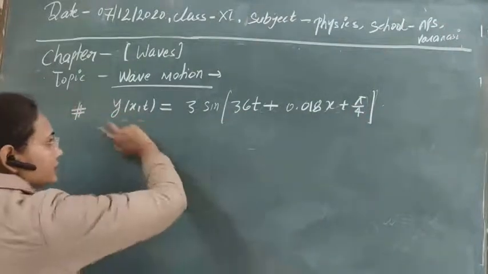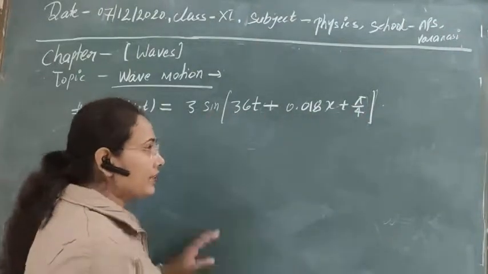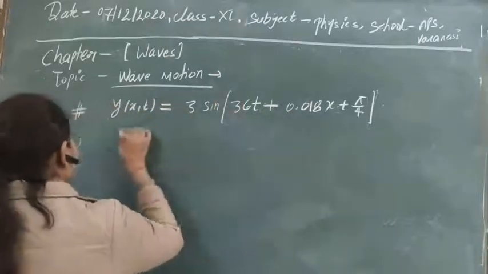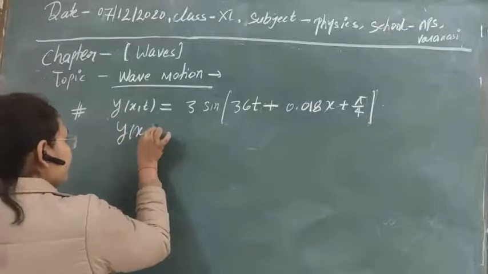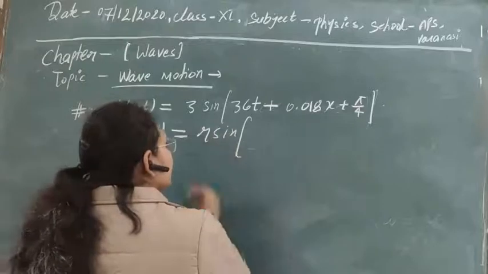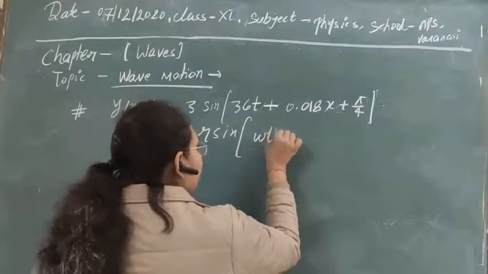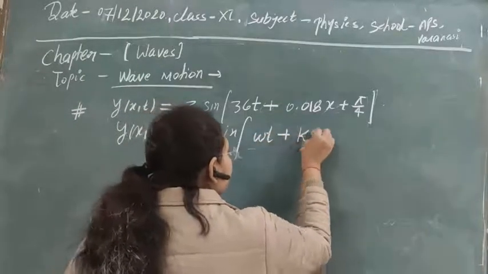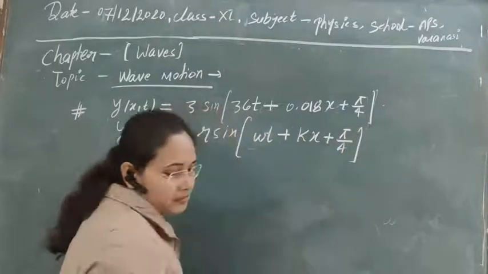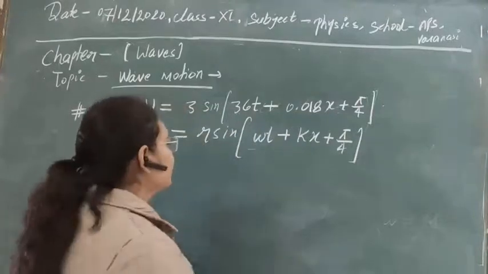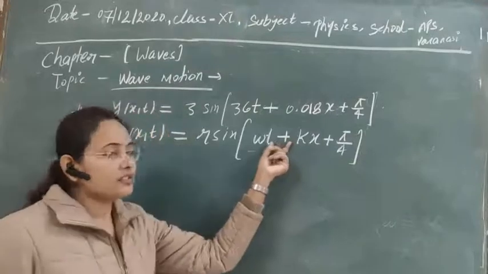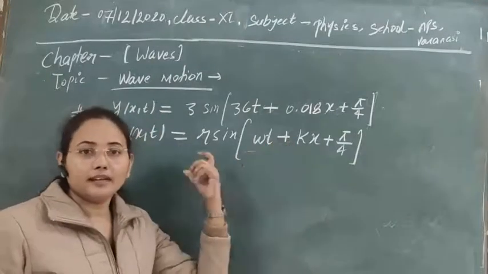So first of all let's compare this wave equation that is written here with the standard wave equation. We have the wave equation y = r sin(ωt + kx + φ). If there is a plus sign here, it means that the wave is in the negative x direction.